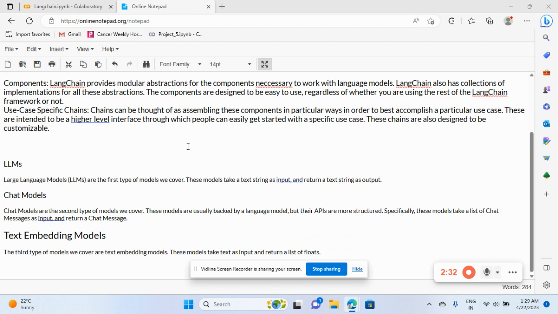We can say a large language model, like when we use ChatGPT. If you ask me about an LLM, it is more like ChatGPT. But if you ask me about a chat model or chatbot, it's like when you go to the HDFC bank page, or some educational page, and you see a chatbot.